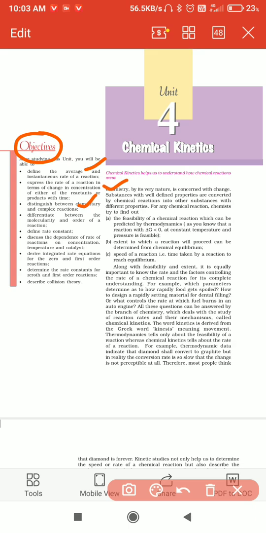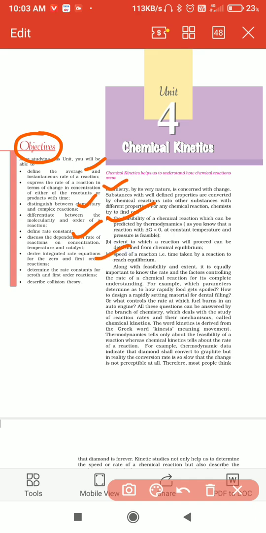Next, the difference between elementary and complex reactions. And what is meant by molecularity and order of reaction, and their differences. And what is meant by rate constant? What are the dependent factors of rate constant? Concentration, temperature, catalyst.